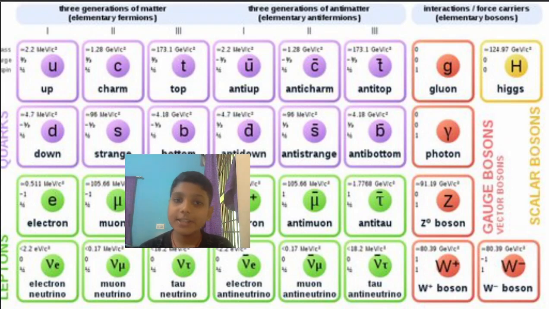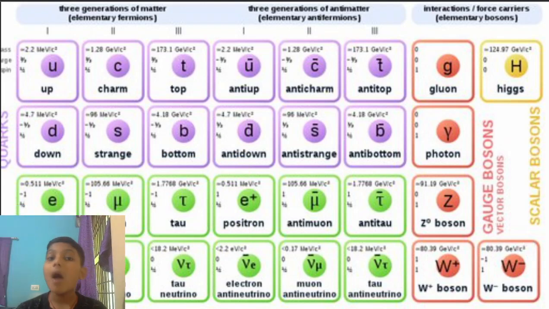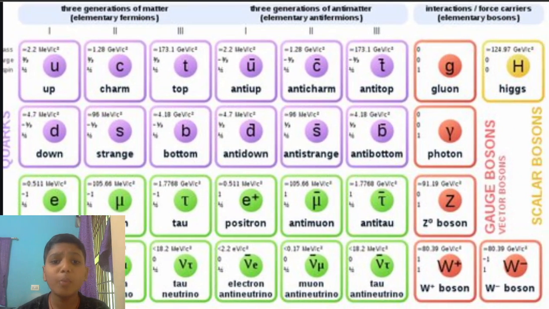Now let's understand them. In quarks we have the up quark, charm quark, top quark, anti-up quark, which is mostly not included actually, but still I have added this: anti-up quark, anti-charm quark and anti-top. We also have the down, strange, bottom, anti-down, anti-strange and anti-bottom quarks. These are the quarks that I have told you about. There are even more.